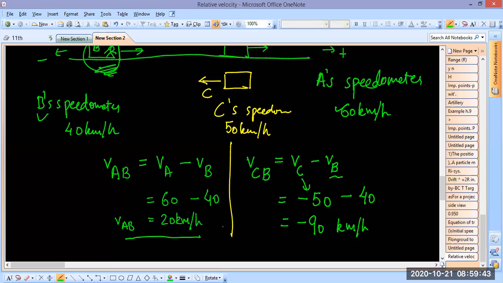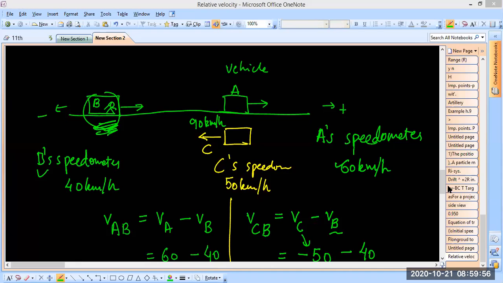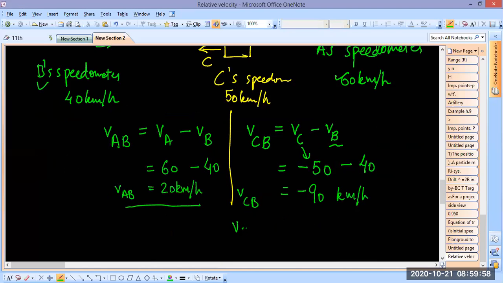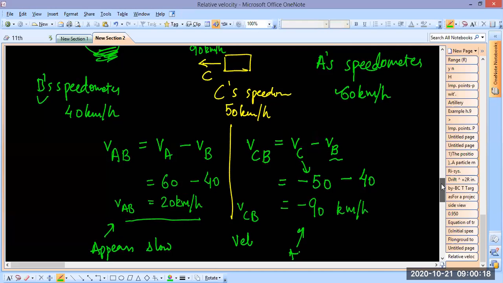So what does this mean? It means that if you are sitting here in this vehicle, you will see that this car C is coming at a speed of 90 kilometer per hour. Speed 90, velocity minus 90. People please notice, velocity minus 90, speed 90. So this will look very fast, but this will appear to be slow, right? And this appears to be fast. Is this clear, everyone? Right?